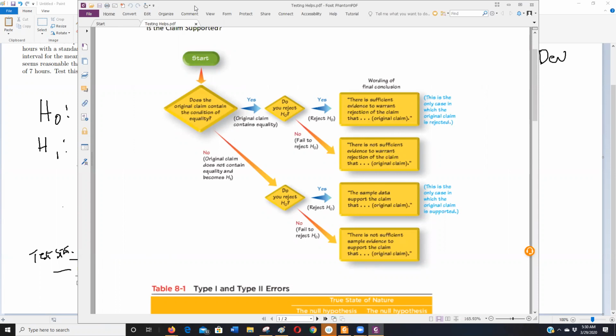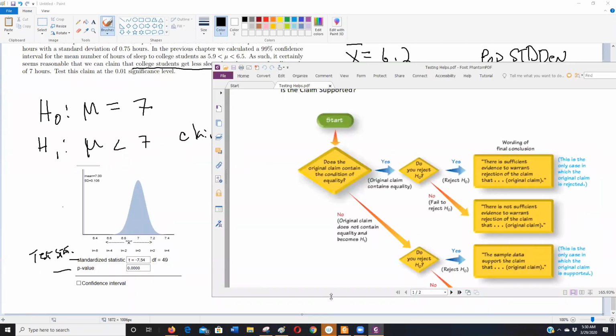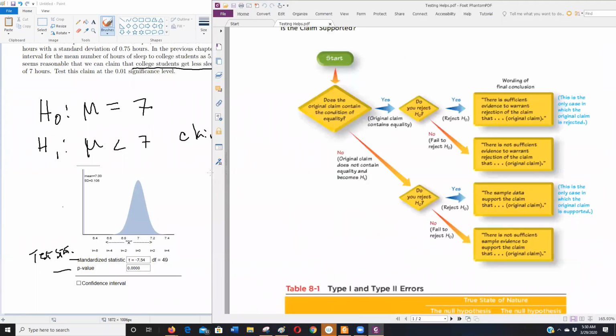And you've heard me say this in other videos if you've watched those. So I rejected H0. My claim did not contain equality. See, the claim was H1, where it was less than. Here, let me get a pointer going again so we can do that. So my claim did not contain equality. And did we reject H0?